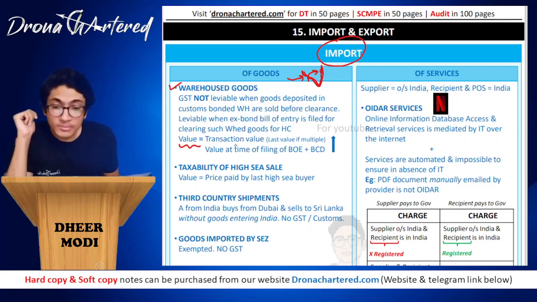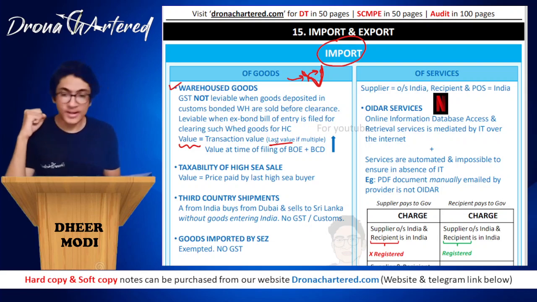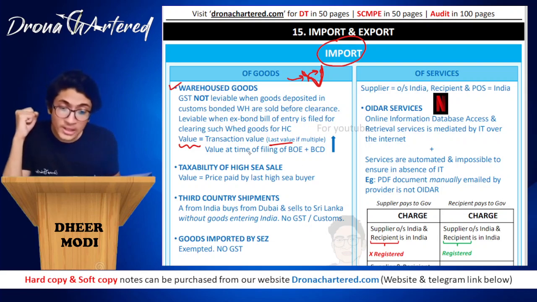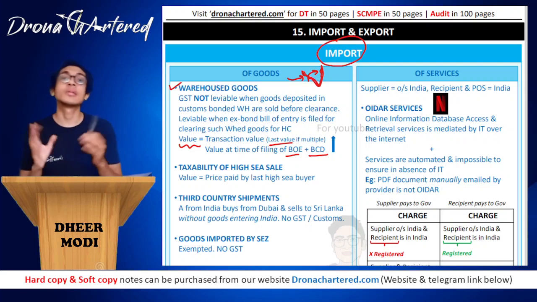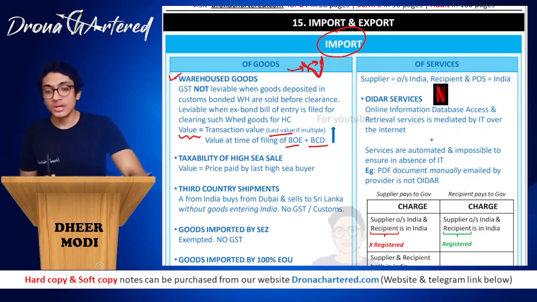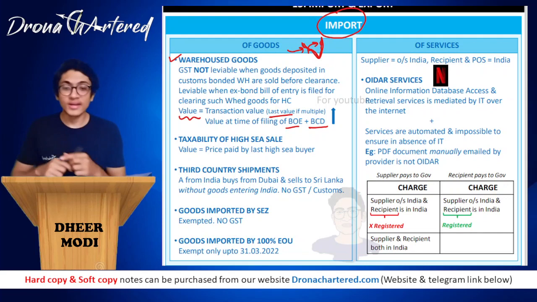In such a case, it will be the transaction value, that is the last value if there have been multiple transactions, or your value at the time of filing of bill of entry plus your basic custom duty, whichever is higher, that will be considered as value for levying your GST. This was your warehouse goods.